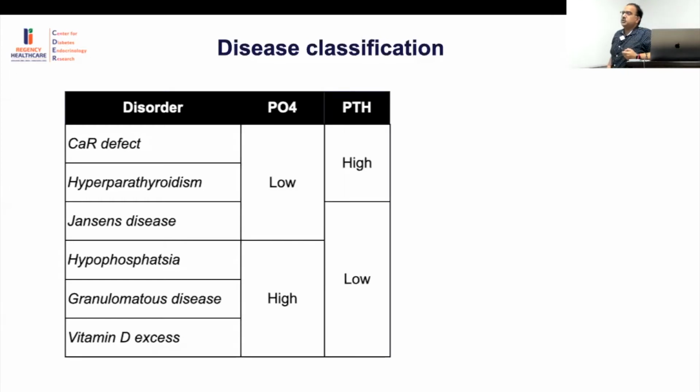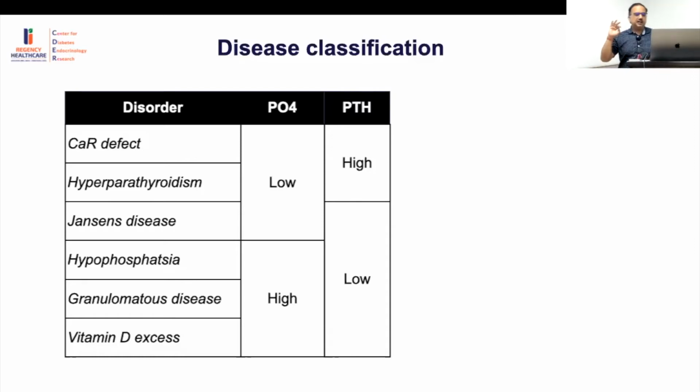The second, of course, is PTH. Everybody who has hyperparathyroidism should have a high PTH, while others will have a low PTH. Now, what is important to understand is what do you mean by a high PTH in hypercalcemia, Dr. Pratik? Any PTH more than a level of 20 at the time of hypercalcemia is hyperparathyroidism. So we need to understand that the PTH should theoretically be low. It should be 0 in the setting of hypercalcemia. But if your PTH is more than 20, you should start thinking that this is hyperparathyroidism. This is an important concept to understand.